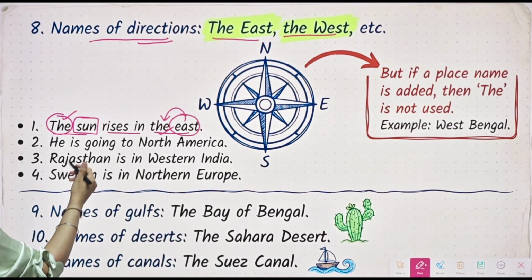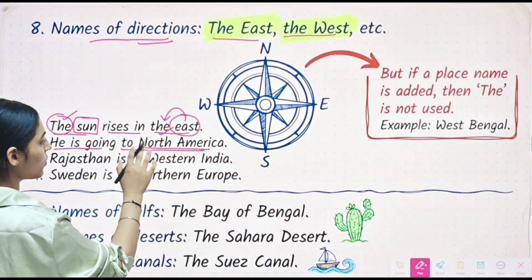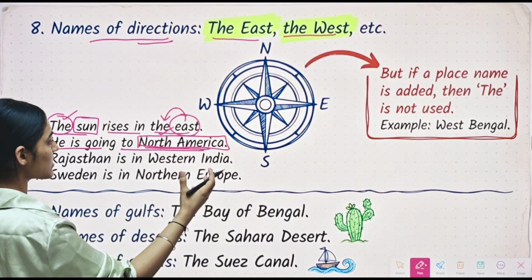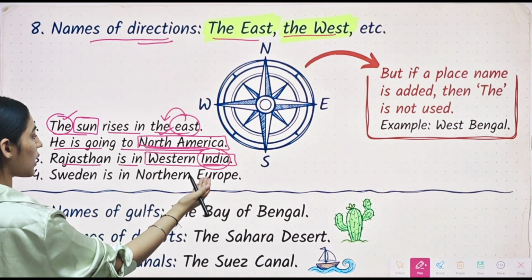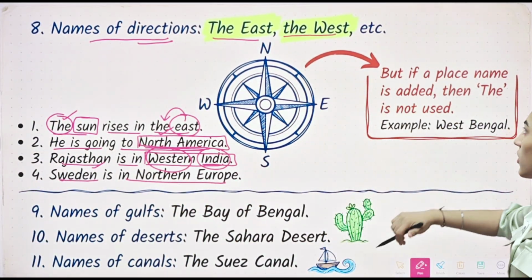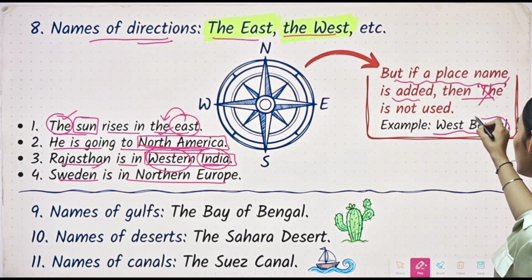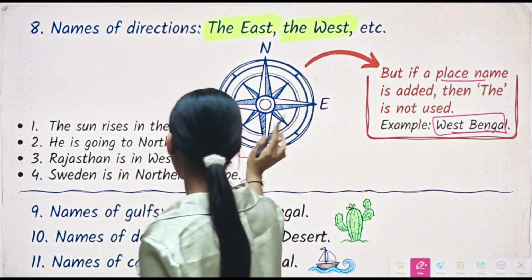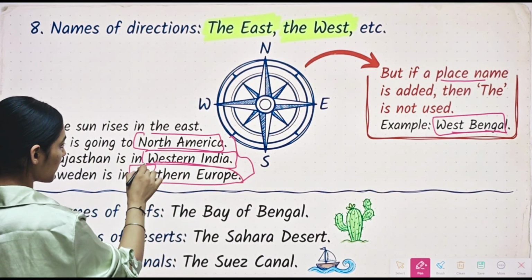Alright. Then we have second example. He is going to North America. So here North America is there. If direction is alone in the sentence, then we will use article the. But here North America is representing a country's name. Then we have Rajasthan is in western India. So here in western part of India we have Rajasthan. Sweden is in northern Europe. Similarly here we will not use article the. If a place name is added, then the article is not used. For example, West Bengal. As I told you in these 3, along with the name of a place, the will not be added. Now moving on.